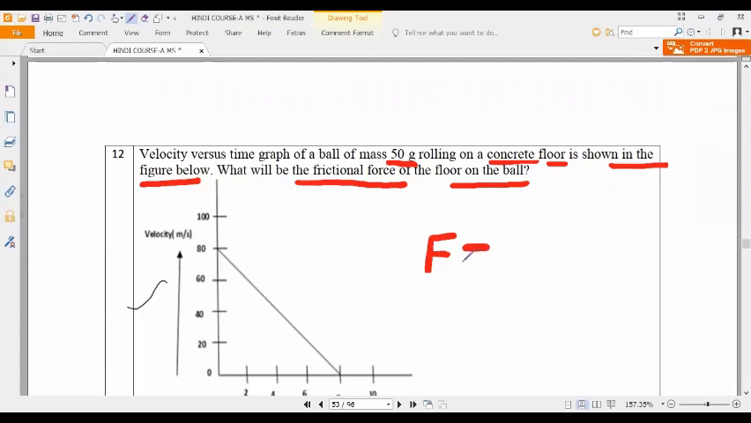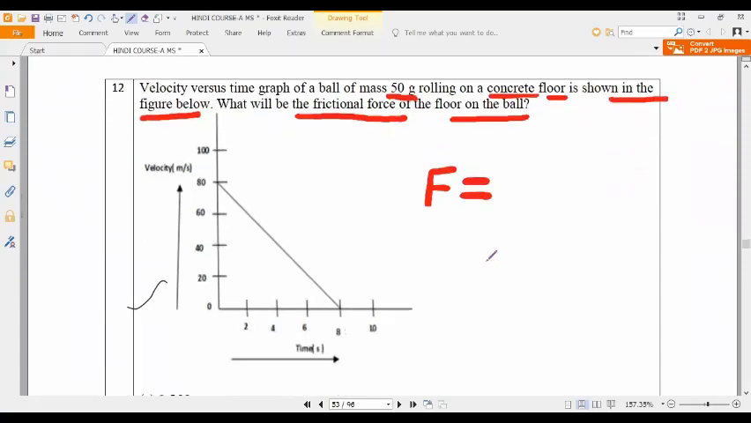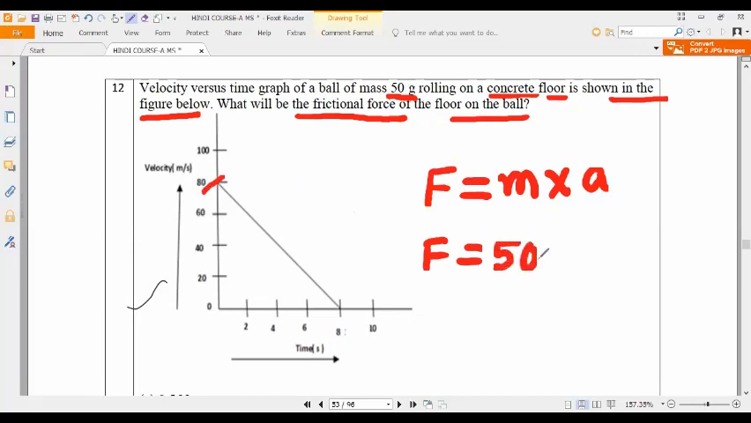What is the formula for force? Force is equal to mass into acceleration. Yes or no, guys? Don't look at the options now. What is the initial velocity? 80 meters per second. We can directly know. What is the mass of the body? 50 grams. Now, acceleration is final velocity minus initial velocity divided by time. What is the final velocity?